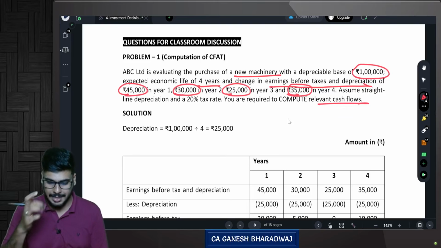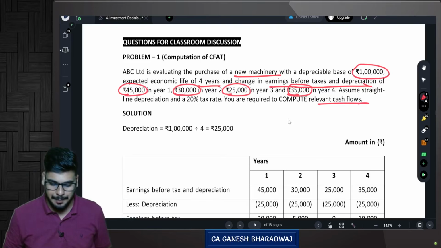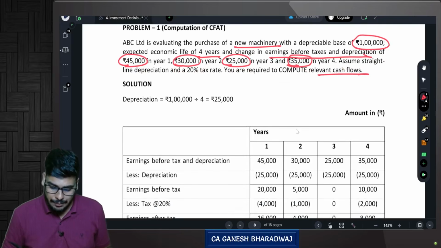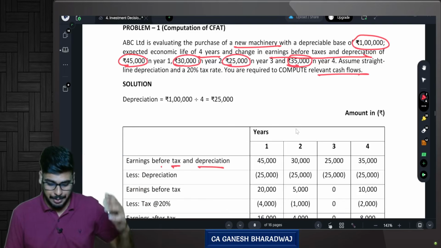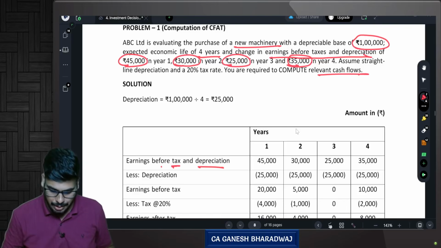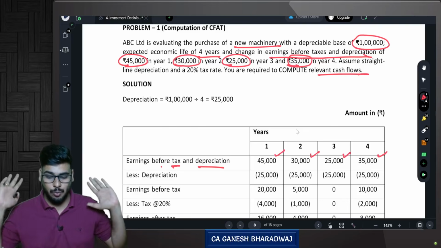So now what they are saying, if this company ABC Limited buys a new machinery, for the next 4 years it has a useful life. And for each of the 4 years, they have given the earnings before tax and depreciation. Tax and depreciation both have not been considered, which means they are yet to be considered. How much? 45, 30, 25 and 35. This is what they have given.